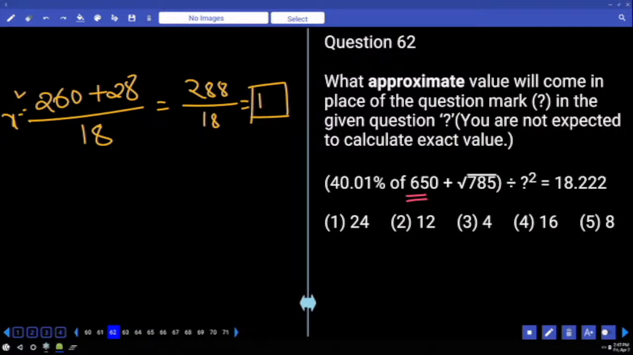X square is 4 square, x is equal to 4.1. Otherwise, simplify that, you will get 16. X square is 16, x is equal to 4.